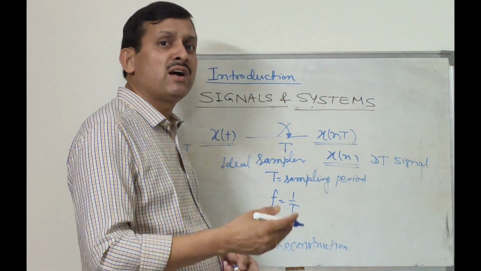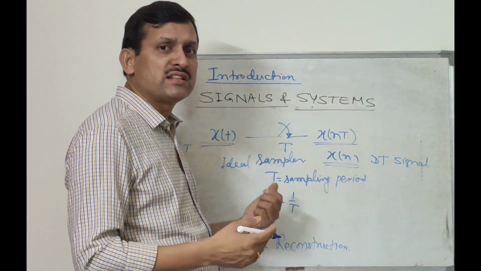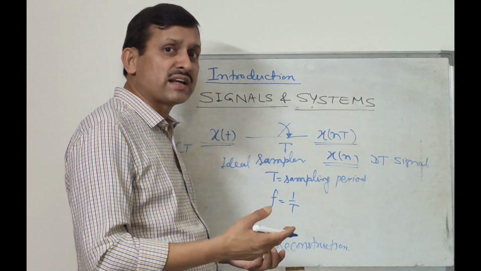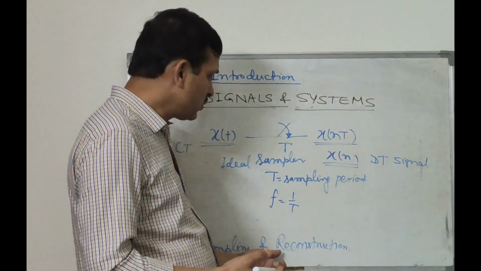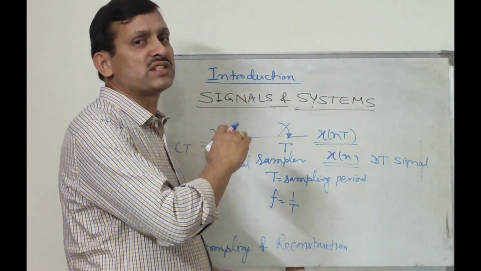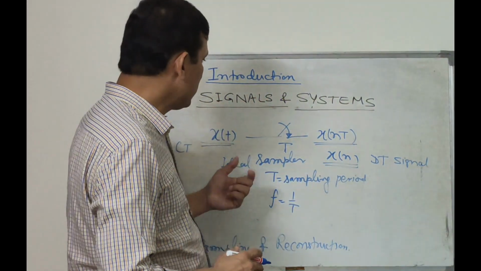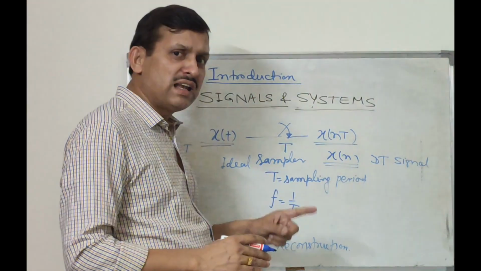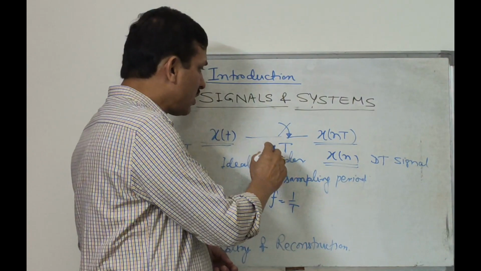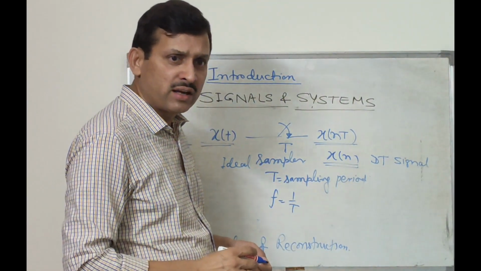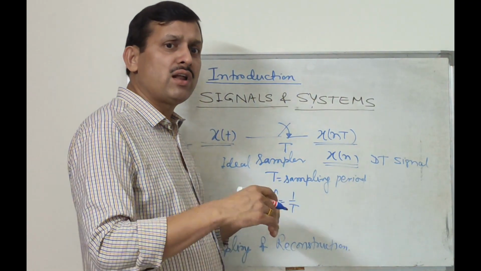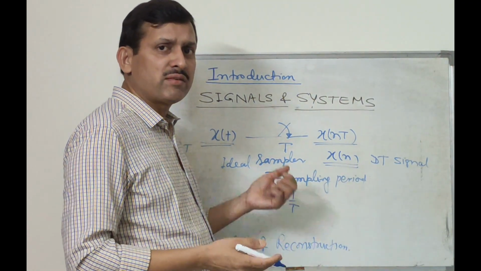Here it is done by the hold circuit. Here we will discuss zero order hold and first order hold. What is a hold circuit and how are hold circuits used for reconstruction of the signal from discrete time to continuous time signal? Here also we will see what aliasing is. When a signal is not sampled according to the sampling theorem, there will be a loss of information. That will be discussed here.